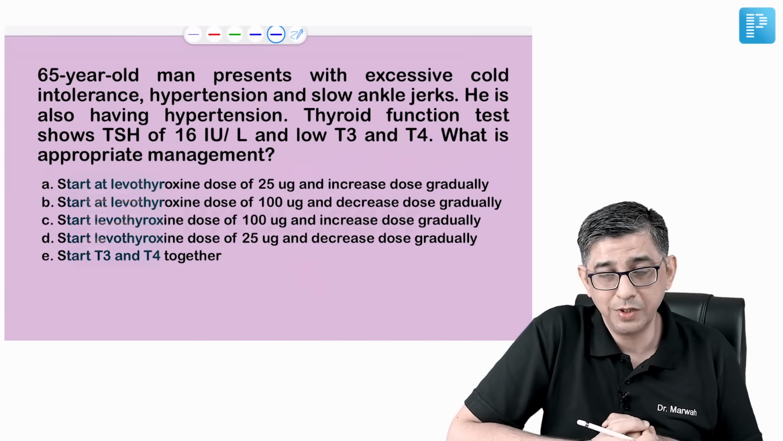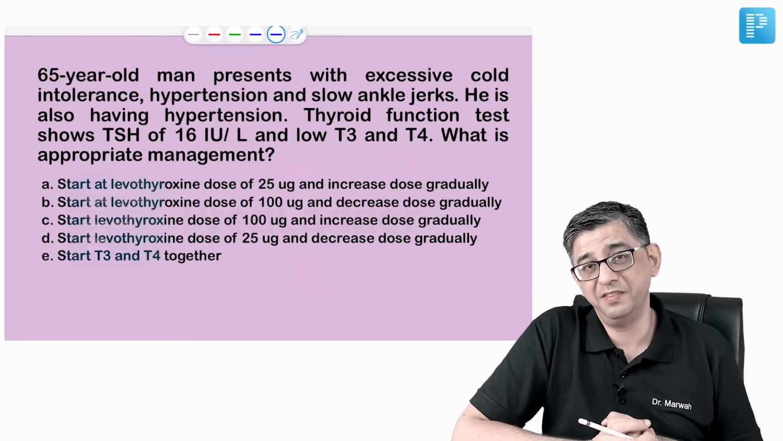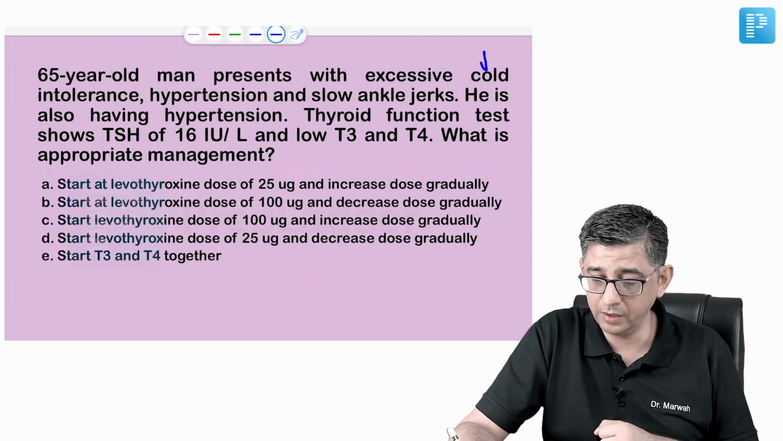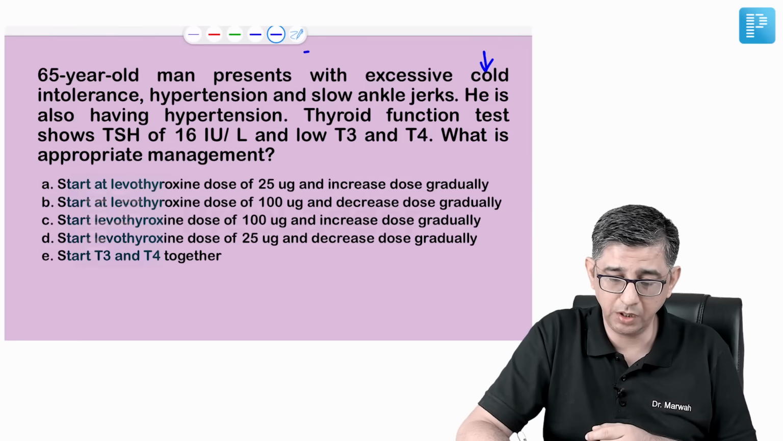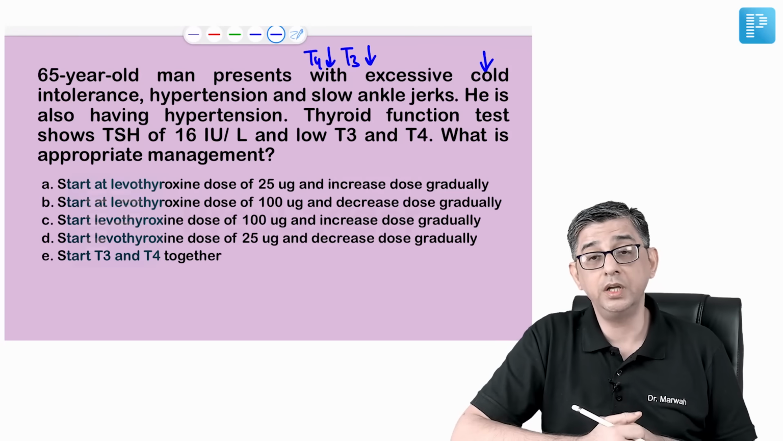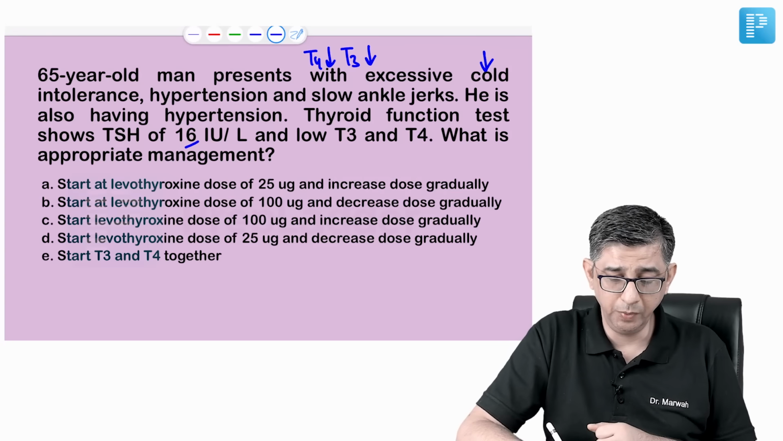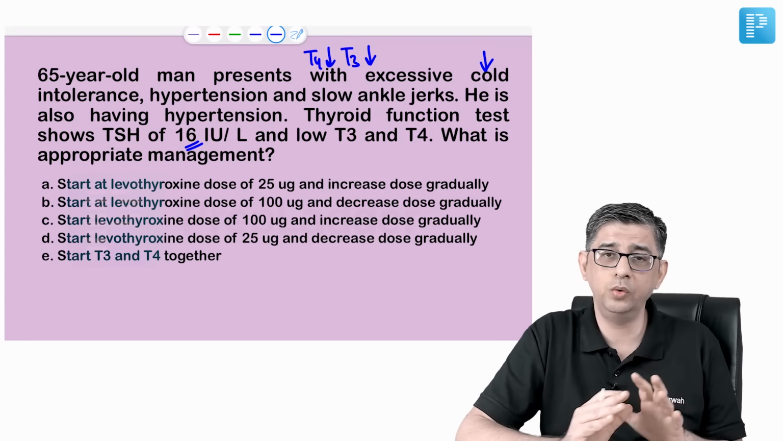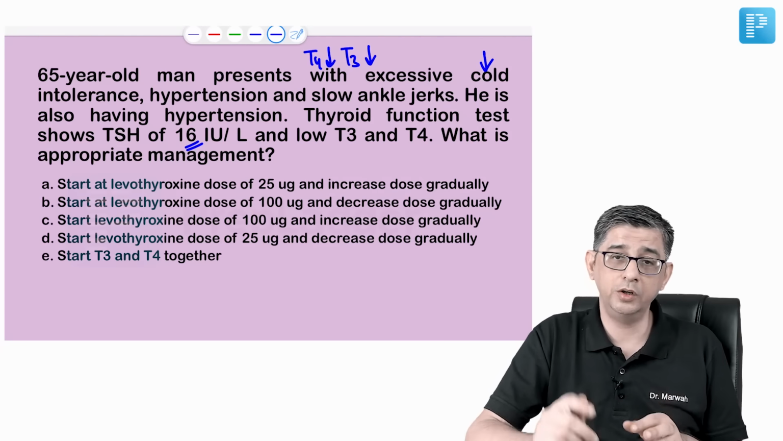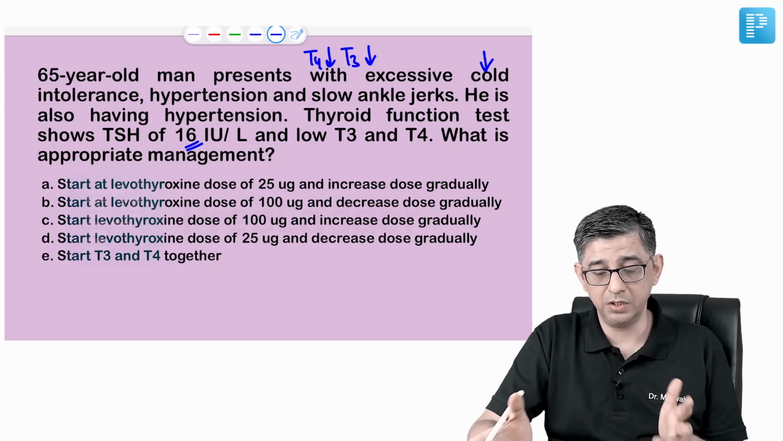Coming to the subsequent question, he described a 65-year-old man who has cold intolerance, hypertension and slow ankle jerk. So you know that you are dealing with a case of hypothyroidism. The TSH of the patient is elevated. Normal values were also given. So don't try to cram TSH, T3, T4 values. It was simply that normal values and the patient's values were given.